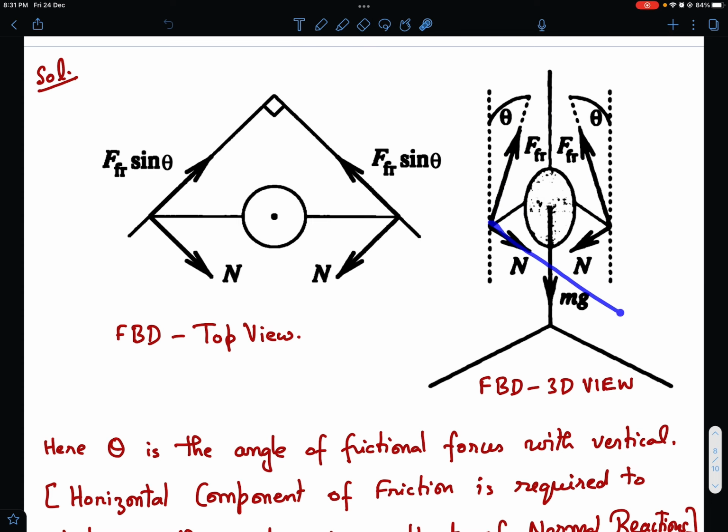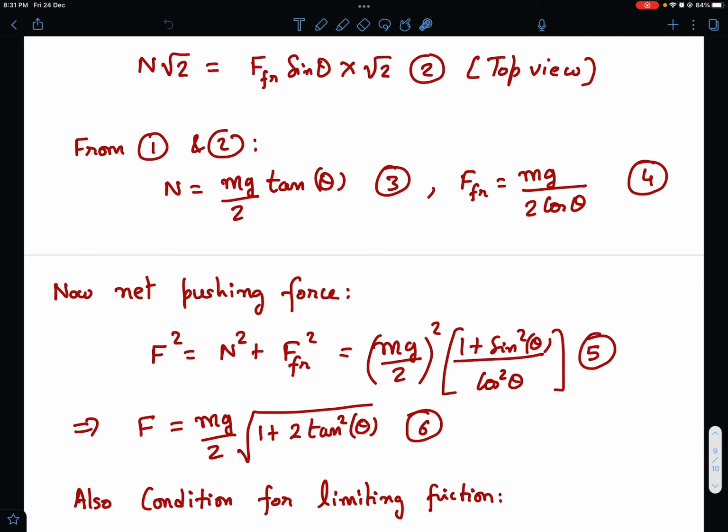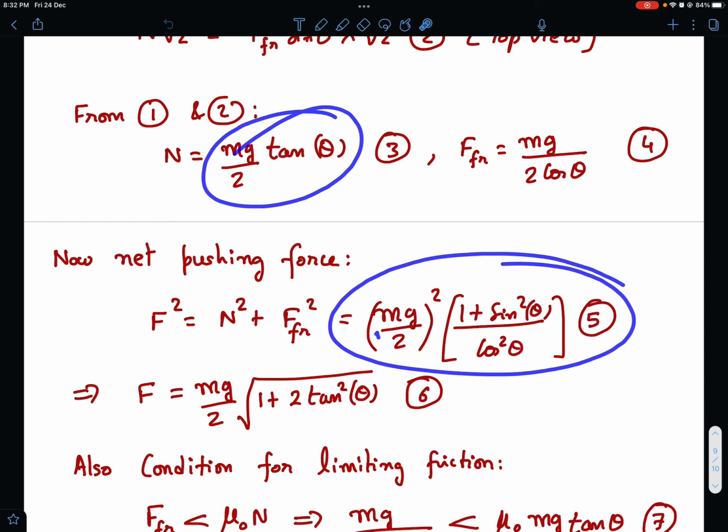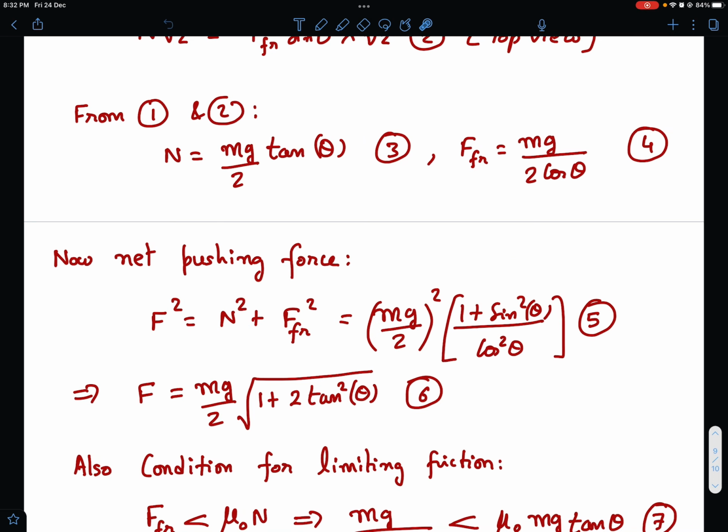So what's the resultant? That is the square root of N squared plus f_r squared by Pythagoras theorem, right? So total pushing force is the square root of N squared plus frictional force squared on one of the walls. This is the pushing force on one of the walls, right? And this you just substitute mg by 2 tan theta for N and mg by 2 cos theta for f_r and simplify. So this is the force that you need to push provided friction is at an angle theta. Okay, and this you can of course simplify, and you can take the square root and simplify.